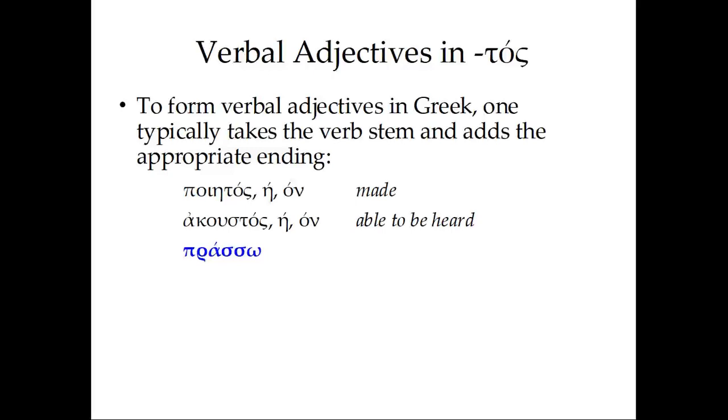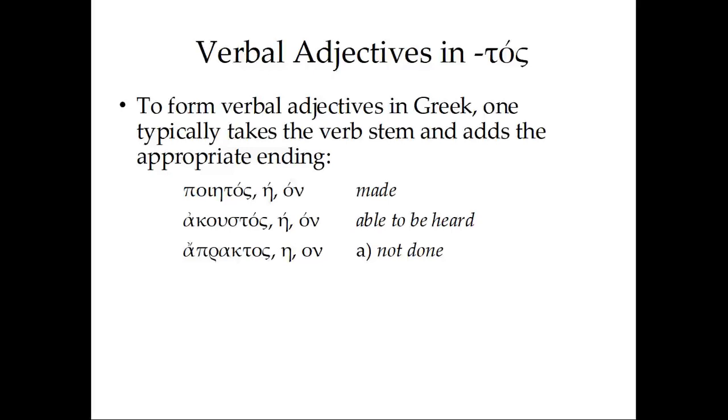We're going to see a different example of how verbal adjectives can be used in Greek. Take a verb like prasso, I do or act, and we're going to remove the omega just like usual, and we are going to see another change here too, from the double sigma to the kappa, and add our normal ending. We're also going to add an alpha in front of it. This is known as the alpha privative. Basically it makes it mean the opposite of its normal meaning. So this is not done, but rather not done or undone.